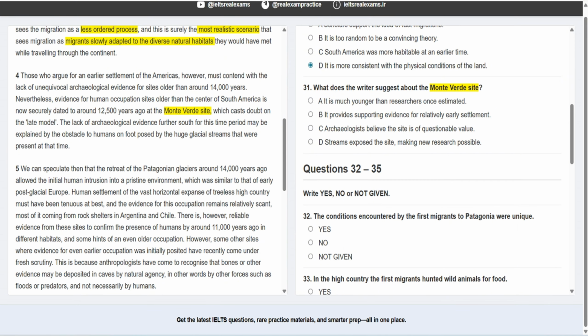Nevertheless, evidence for human occupation sites older than the site of South America is now securely dated to around 12,500 years ago at this site, which casts doubt on the late model. It means it doesn't support the late model, but it supports the early model. Okay, it provides supporting evidence for the relatively early settlements. It means it doesn't support the late model.